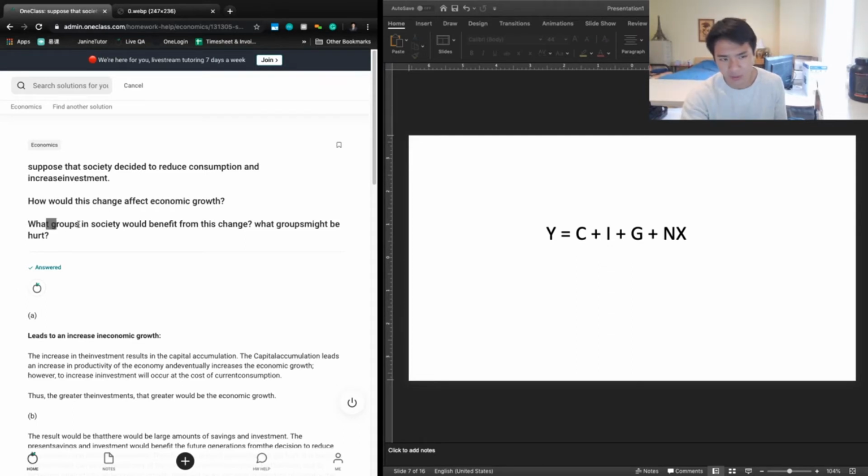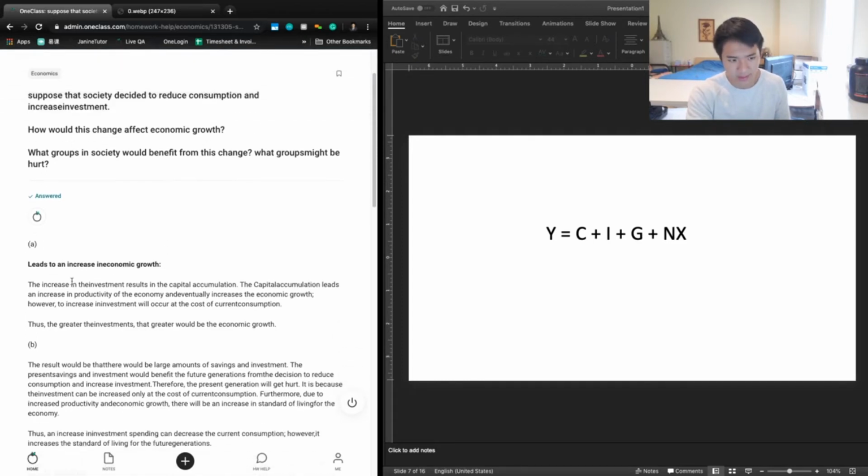And then finally, what groups in society would benefit from this change and what groups might be hurt. And so you could think of who would benefit from a higher economic growth rate in the future. You can think of younger people who would still be alive in the future and therefore would reap the benefits of economic growth, whereas older people who might not be alive when the future period of economic growth occurs might be hurt from this change because there's less consumption in the current period.